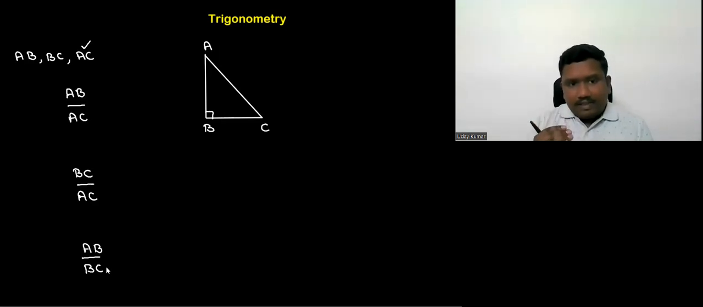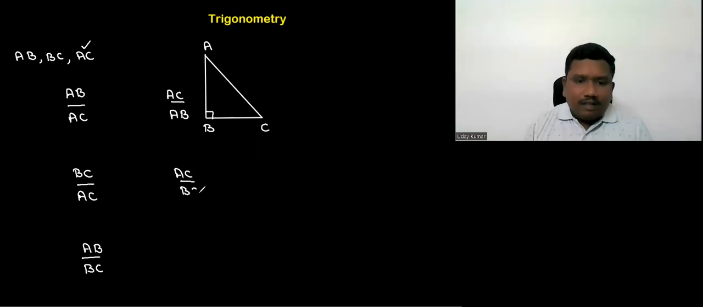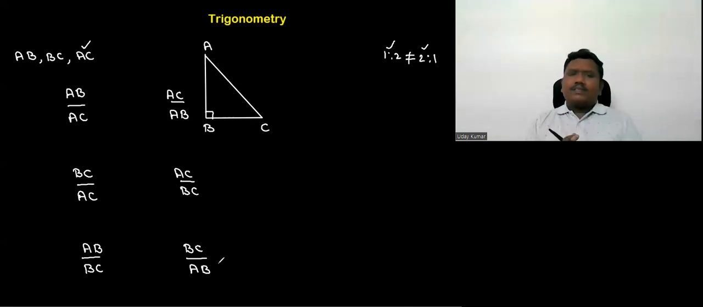No. AB by AC, reciprocal, AC by AB. BC by AC reciprocal, AC by BC. Because we know very well, as I told you, 1:2 is not at all equal to 2:1. So both can be considered here. And AB by BC we have done. If you reciprocate, BC by AB will come. These are the six possible ratios we can write from the set of three sides of a triangle.